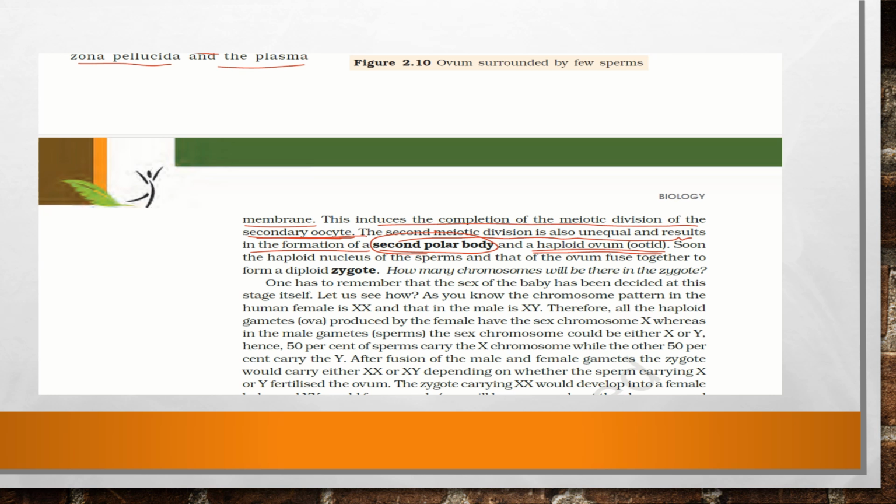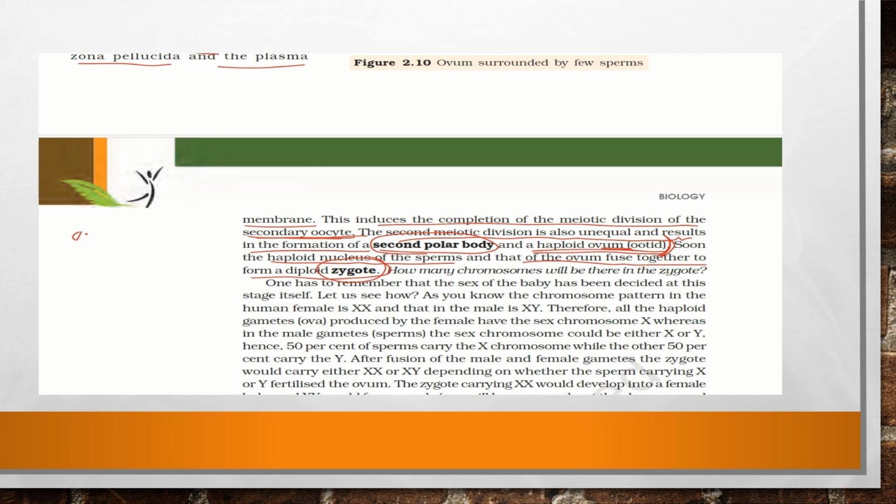So it is a completion of the second meiotic division, and a second polar body is formed with a haploid ovum. Okay, so this is what is happening after fertilization has happened. So the second polar body is there, and a haploid ovum is being formed. Soon the haploid nucleus of the sperm and that of the ovum fuse together to form a diploid zygote. So the zygote will be diploid, that is, the zygote is 2n.